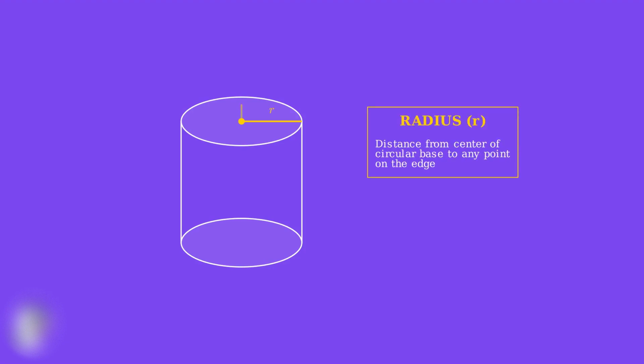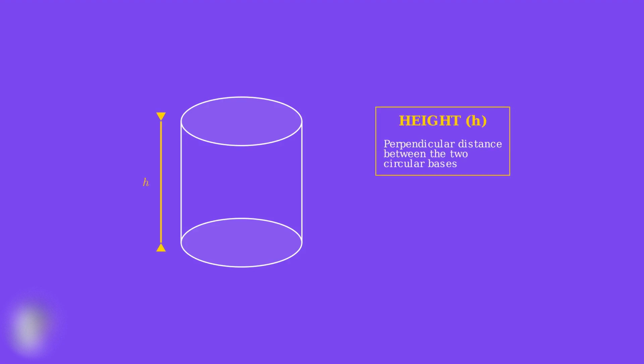The first key measurement we need to understand is the radius, represented by the letter r. The radius is the distance from the center of the circular base to any point on the edge of that circle. The second crucial measurement is the height, represented by the letter h. The height of a cylinder is the perpendicular distance between the two circular bases. This is the straight line distance that measures how tall the cylinder is.